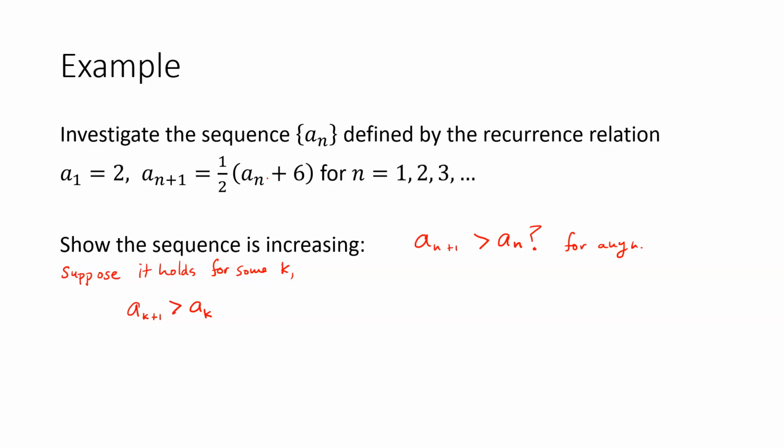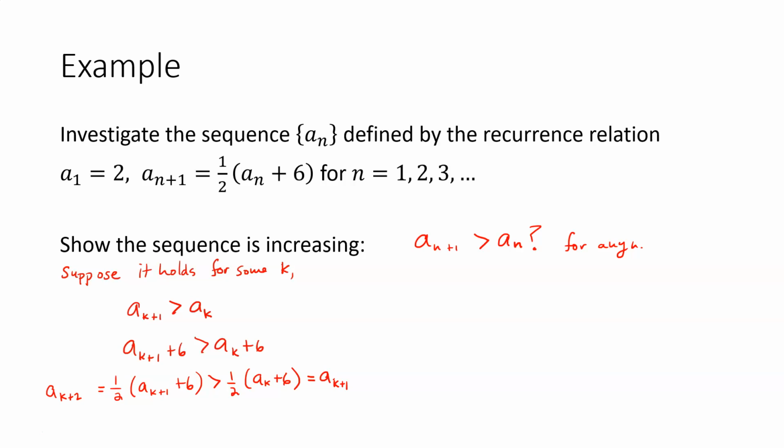And from here we can build up to the formula to give us the next term of the sequence. So I'll add 6 to both sides, and then multiply both sides by 1/2. What we see on either side here is now this is going to be the term a_{k+1}, and this is going to be the term a_{k+2}.